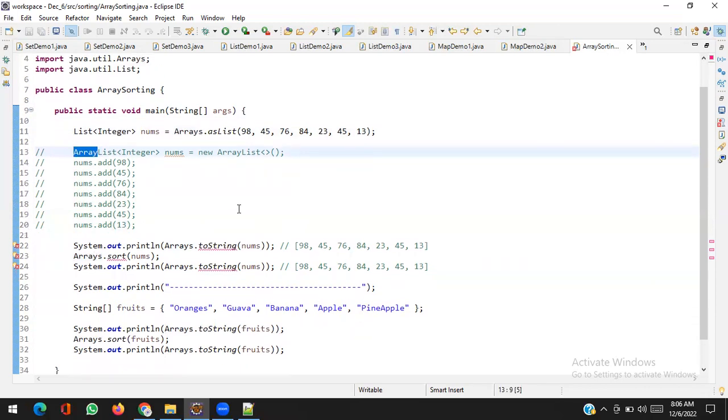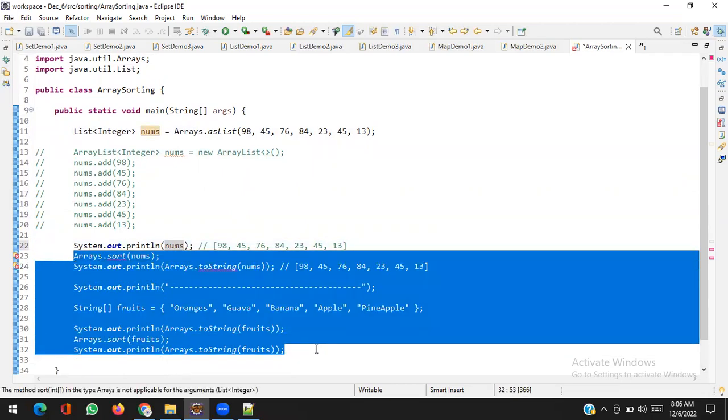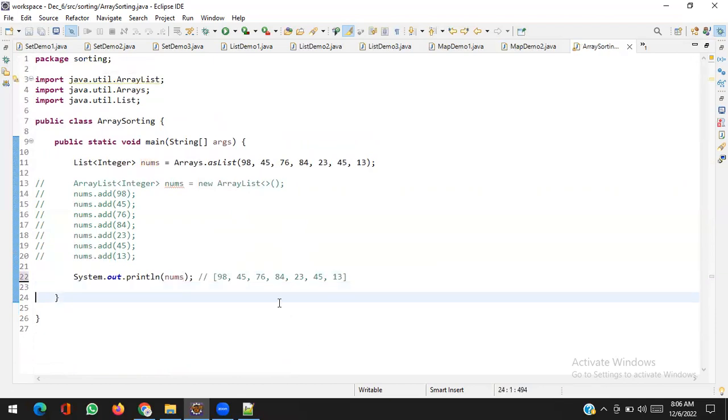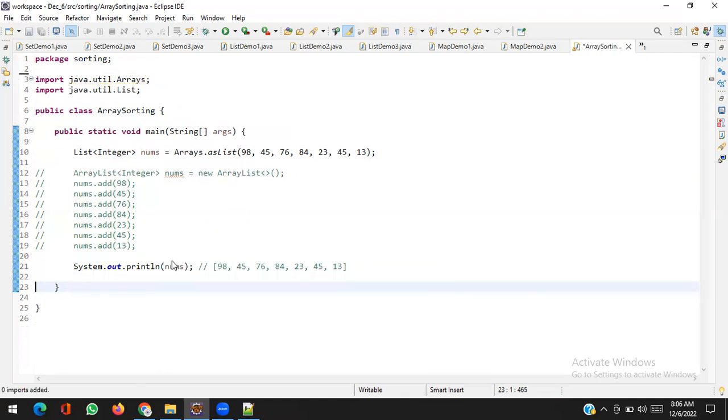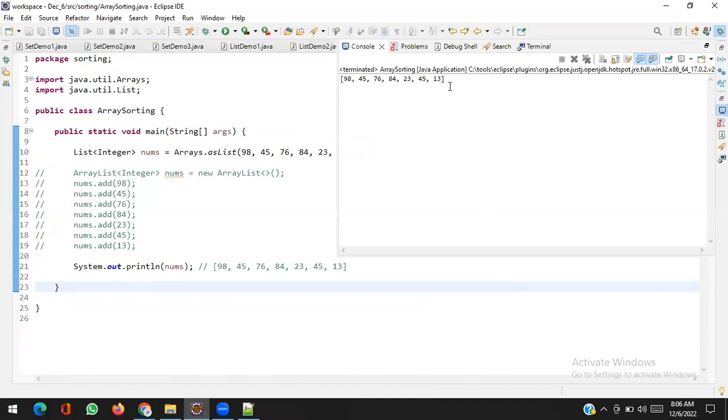Now, how to sort a list? My question is, so first, how to print a list? Yeah, definitely I will print the list by using the direct name. Yeah, direct name. So let me check what will be the print. Right click, run. Wow, it is printed. Now I want to sort a list. So how can I? Definitely you cannot use Arrays.sort.